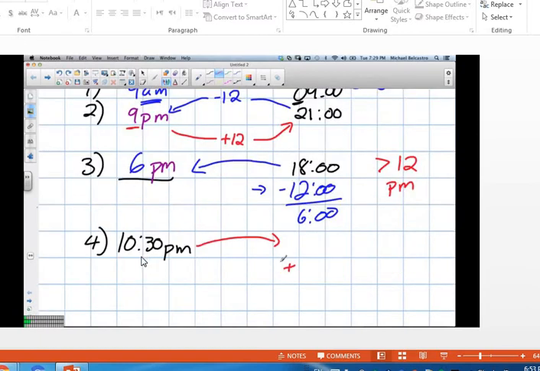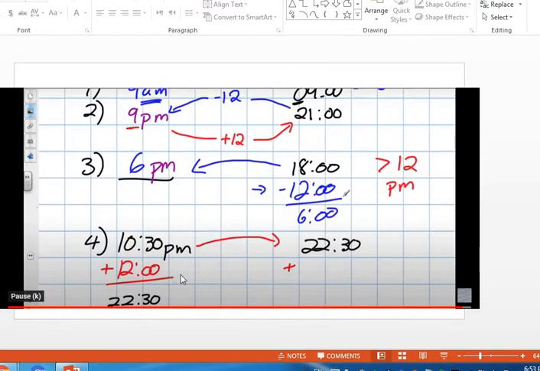Here I want to convert from 10:30 p.m. to the 24-hour clock. What should I do? I just add 12. So in the 24-hour clock it will give me 30 minutes, and 10 plus 12 is 22, so 22:30.